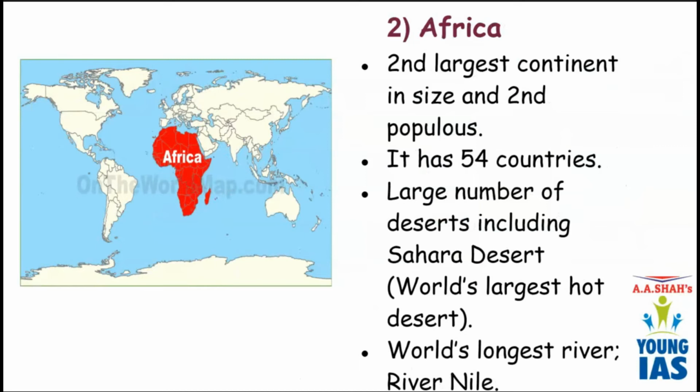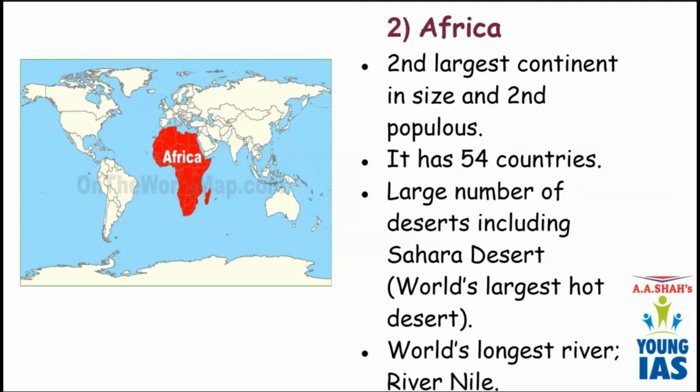Africa. Africa is the second largest continent in size and the second most populous continent in the world. Okay, after Asia, Africa is the largest continent, and you will find the maximum number of hot deserts in Africa. Deserts. What are deserts? A desert is a dry land. A desert is a dry portion of the land which has a very minimum amount of water.